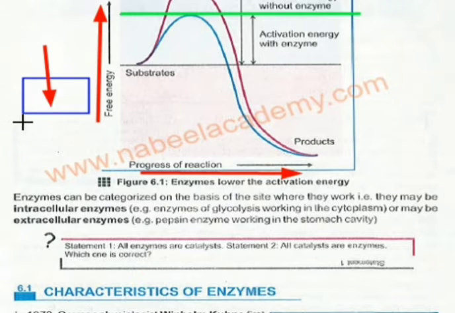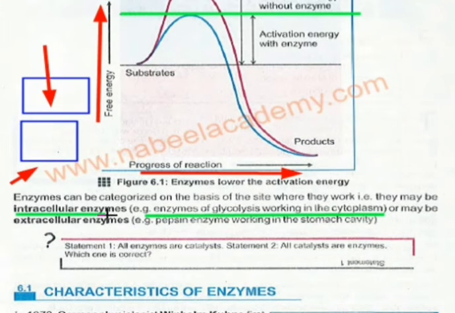If the enzyme is not working in the cell, but somewhere outside the cell, that enzyme is known as an extracellular enzyme. It is secreted, and then it works outside the cell in the form of a protein. It is not inside the cell. Understand?